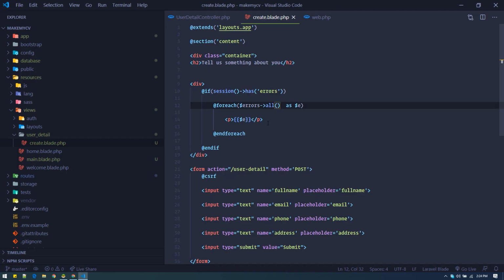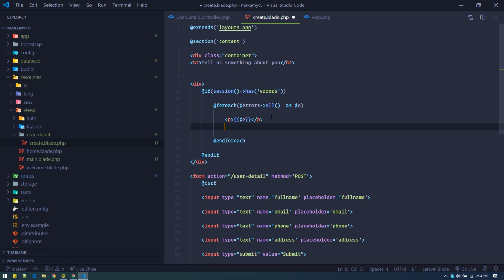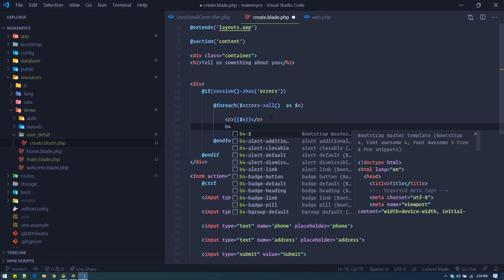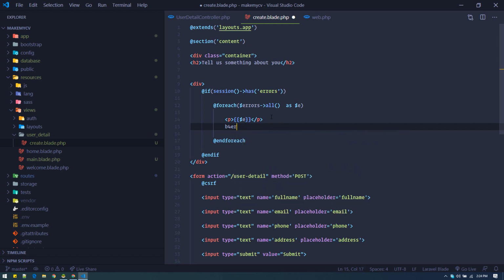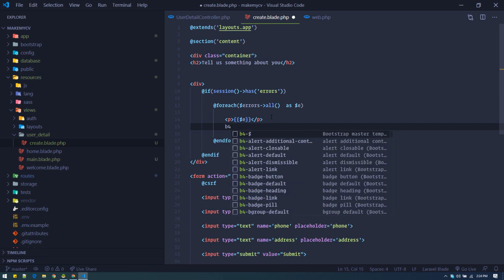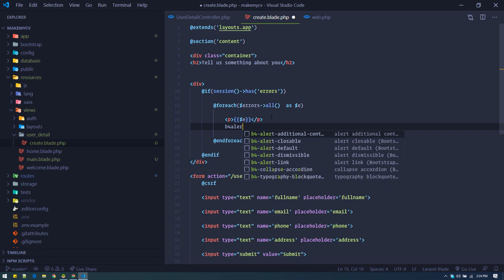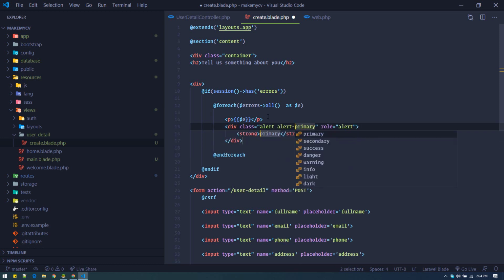So to make it look slightly nicer, we can use bootstrap classes. I have some snippets, like bootstrap alert, so alert danger.